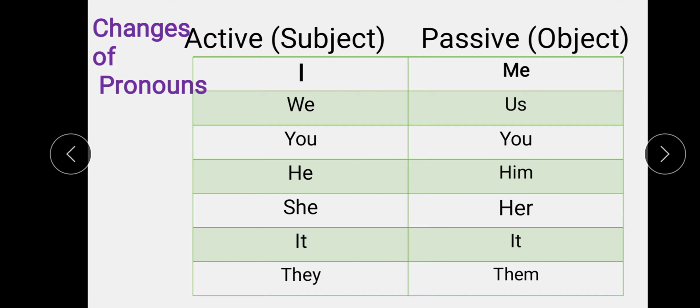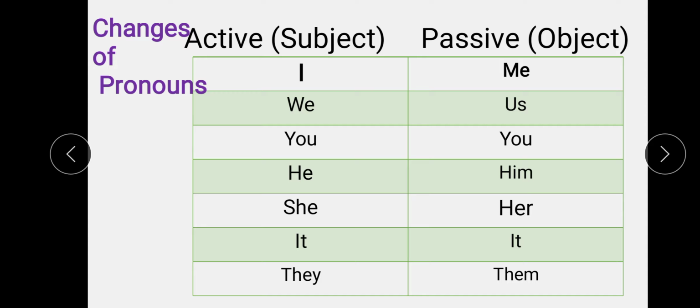Or it can be vice versa also. When it is written me, we have to change it into I. Suppose when you are going to change from passive to active, in that case you have to change me into I.